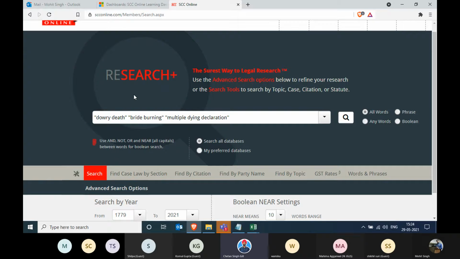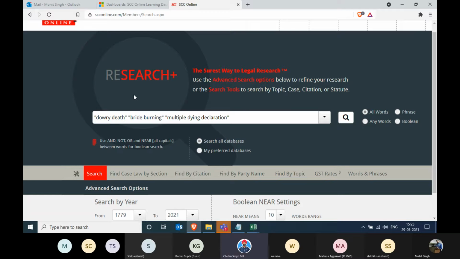It has searched for all the judgments wherein these 3 words are coming, and it's not excluding even a single word out of it. There would be a lot of judgments which will have dowry and bride burning for sure, but multiple identification was not there. So there might be 1,000 judgments with these 2 first searches, but because we added another element to it, I could not find it. So Mohit, what are we going to do?